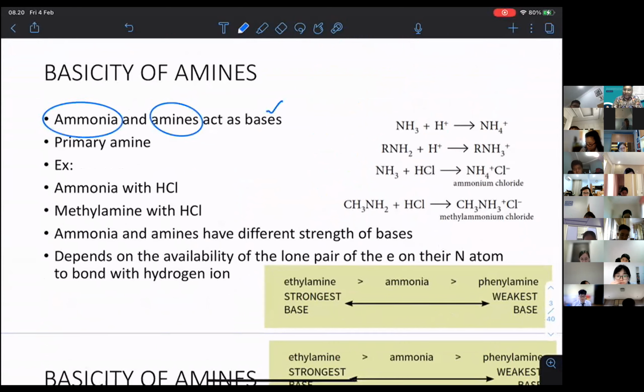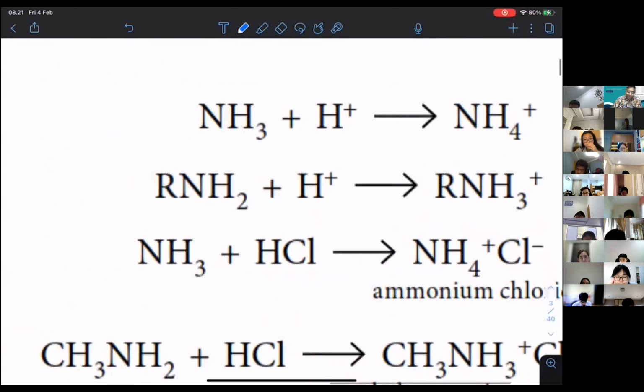What is a base? A base is a proton acceptor. They like to accept protons. Why do they like to accept protons? Because they have a lone pair of electrons. Ammonia has a lone pair of electrons, and amine has a lone pair of electrons.